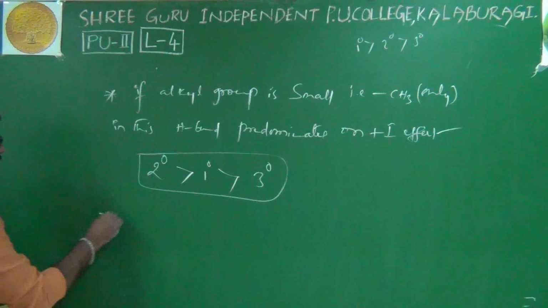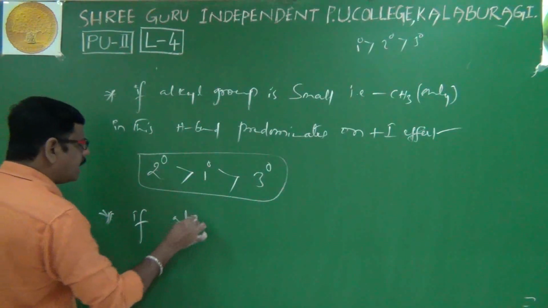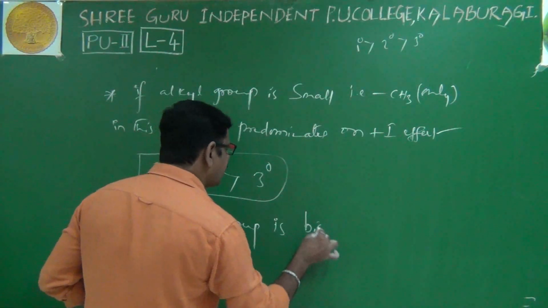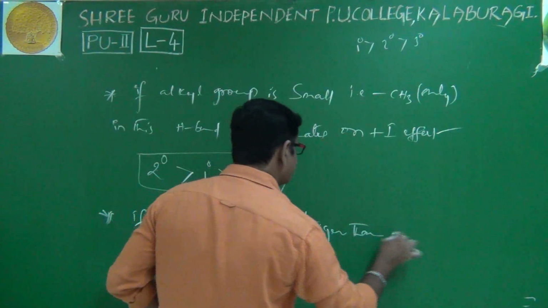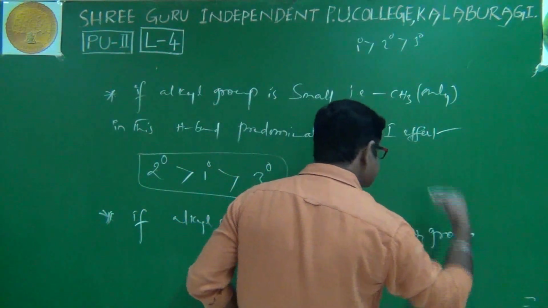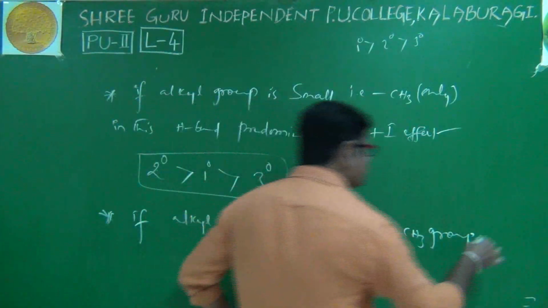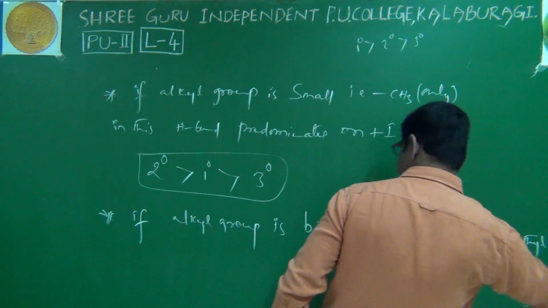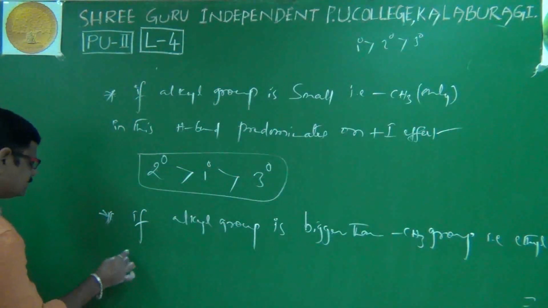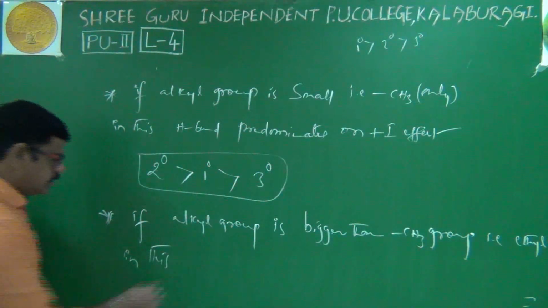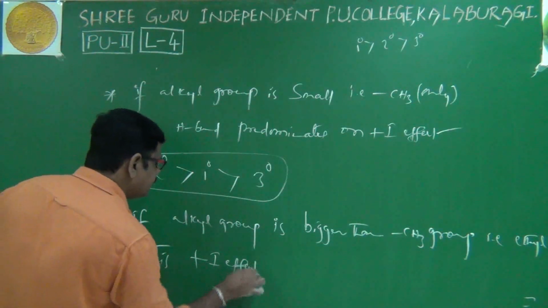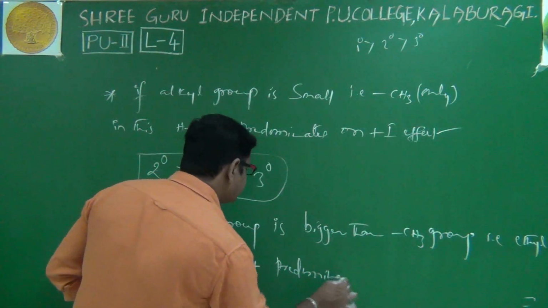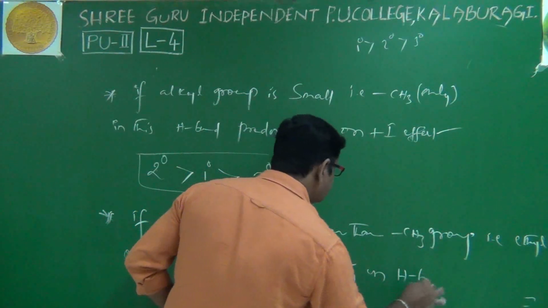Right. Next point: if the alkyl group is bigger than the methyl group, it may be ethyl, or propyl, etc. In this case, what happens? The inductive effect predominates over hydrogen bonding.